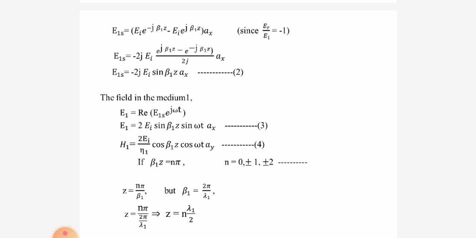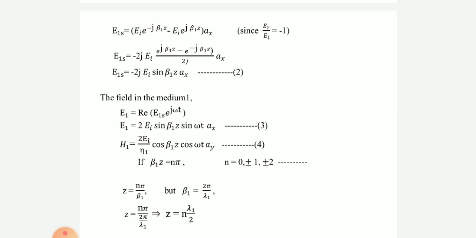Therefore z becomes n pi by 2 pi by lambda, that is z is equal to n into lambda 1 by 2. The above condition clearly indicates that the electric field is 0 at z is equal to 0, and it repeats after every half wavelength from the boundary in medium 1 where z is less than 0.